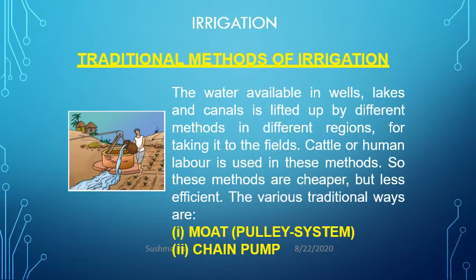Now let us see some of the traditional or old methods of irrigation. Water available in wells, lakes and canals is lifted by different methods. In earlier times, cattle or human laborers were used for these methods. These methods were cheaper but less efficient. The various traditional ways are the mote, that is the pulley system, and second, the chain pump.